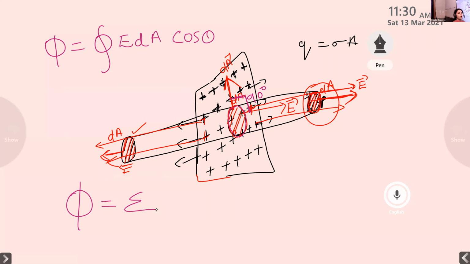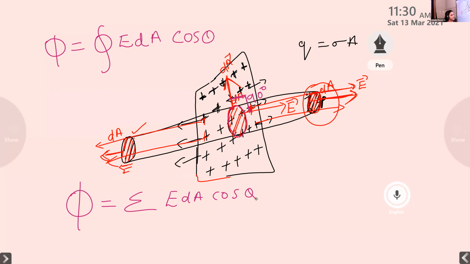We discussed this already in terms of electric flux, where we formed the definition for electric flux. Phi is equal to closed integral E dA, or it can also be written as summation of E dA cos theta. Now we have electric flux due to three surfaces.